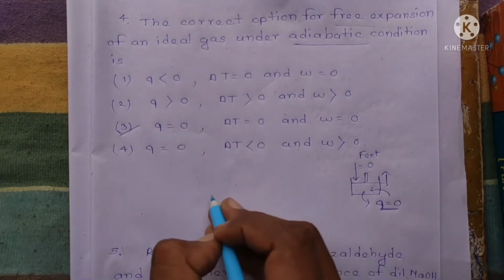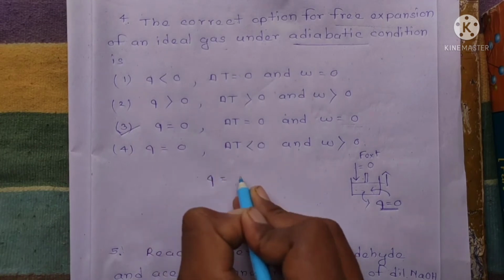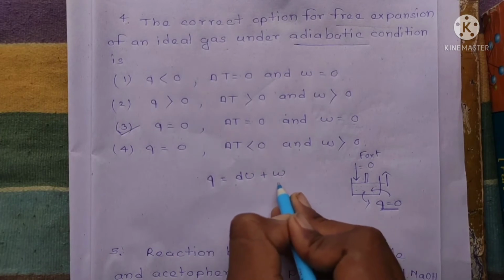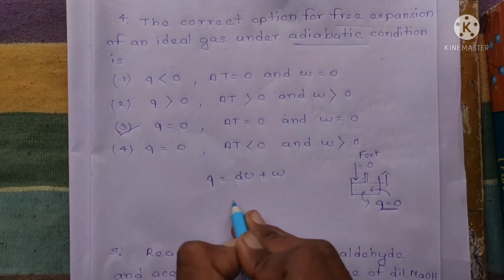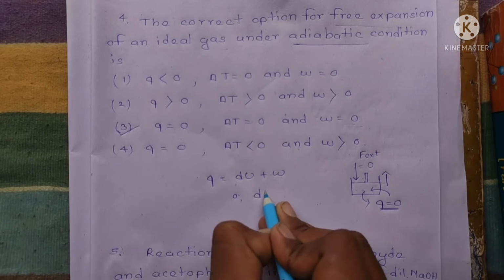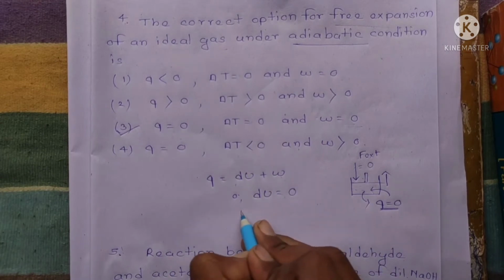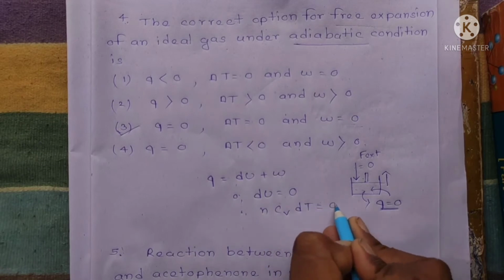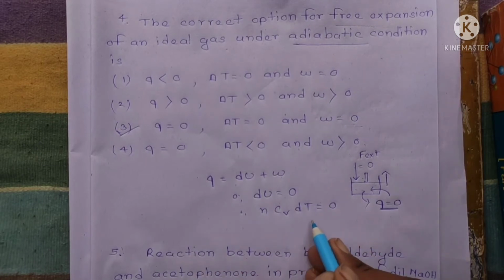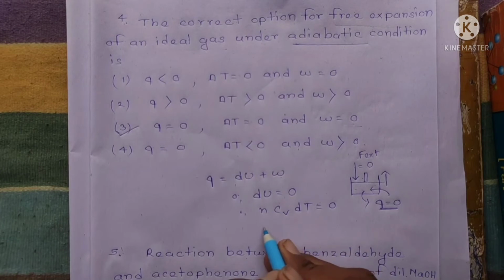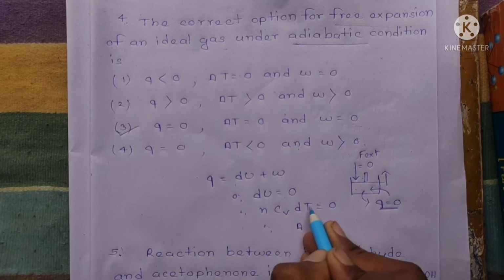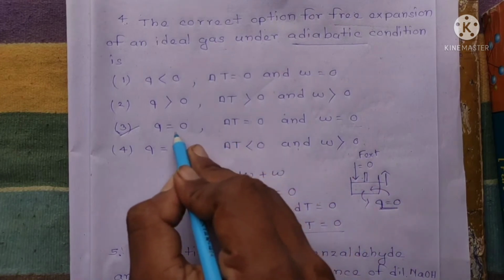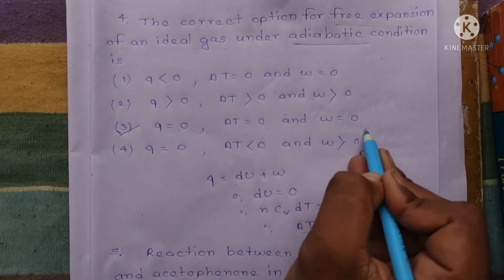Okay, now we know the equation Q equal to dU plus W. Now when W equal to 0 and Q equal to 0, then we get dU equal to 0. Now when we put n Cv dT equal to 0, obviously this dT, known as delta T, can also be written as 0. So this is the correct option: Q equal to 0, delta T equal to 0 and W equal to 0.